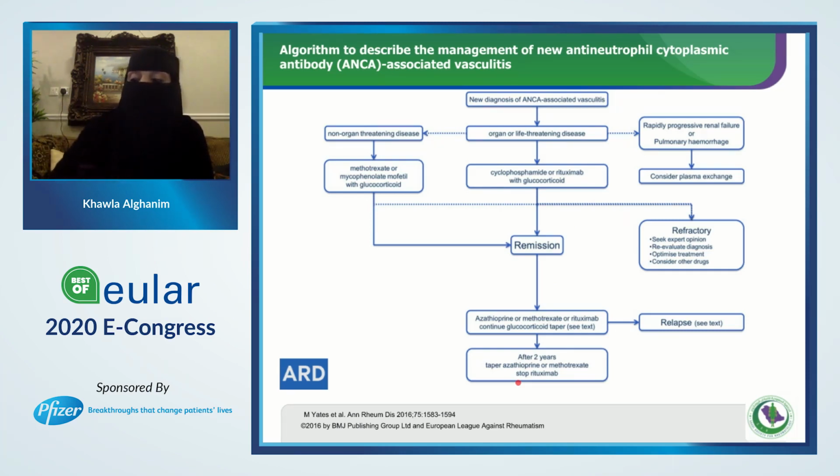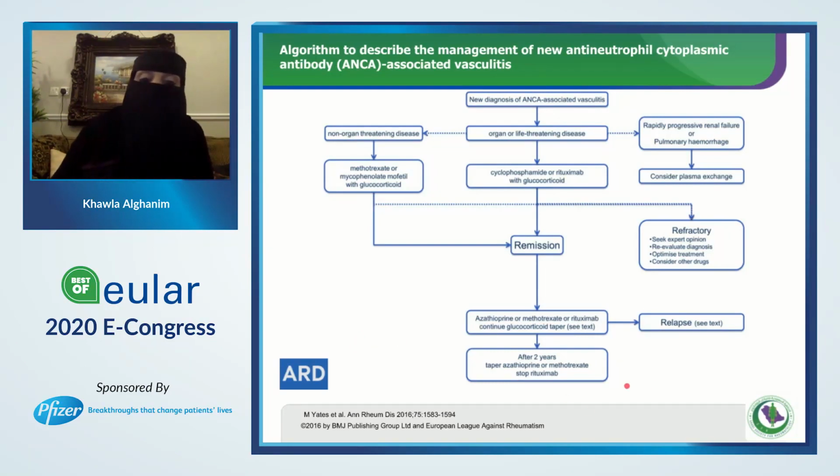Another thing that I would like to mention before I go to the EULAR 2020 studies: as we know, the commonest cause of death in patients with ANCA-associated vasculitis is infection. It's like 9 times the risk of death as compared with the control group, mainly because of infection. And the commonest cause of infection is our medication, unfortunately, and on top of that is the high dose of glucocorticoid.